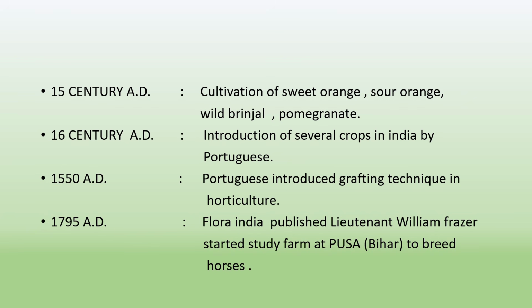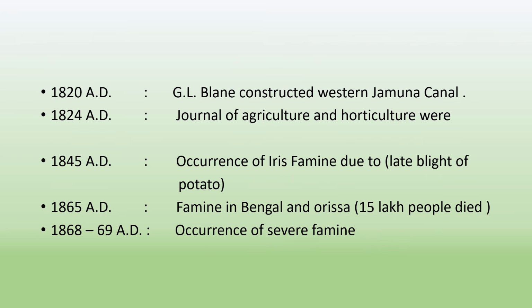In 1550 AD, the Portuguese introduced grafting technique in horticulture. In 1795 AD, Flora Indica published. In 1820 AD, G.L. Blane constructed the Western Jamuna Canal. In 1824 AD, Journal of Agriculture and Horticulture was published.